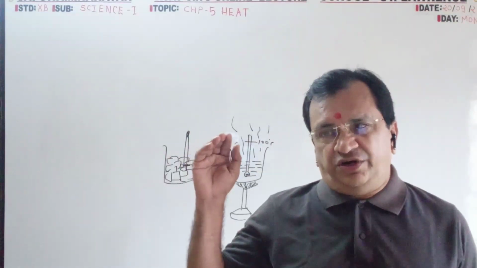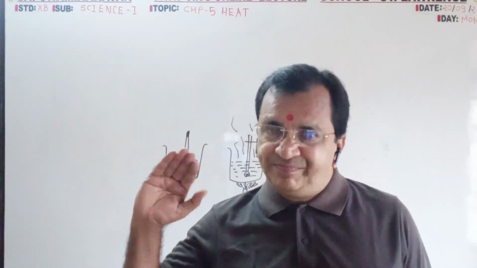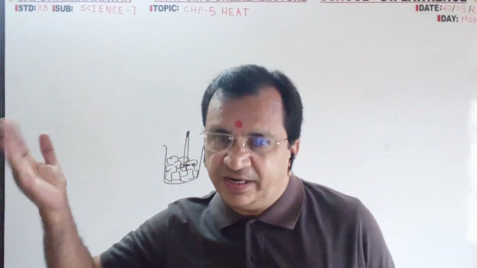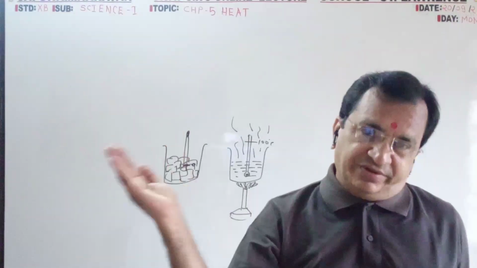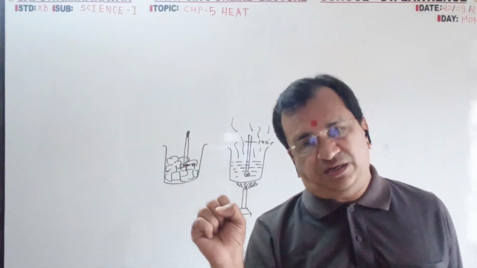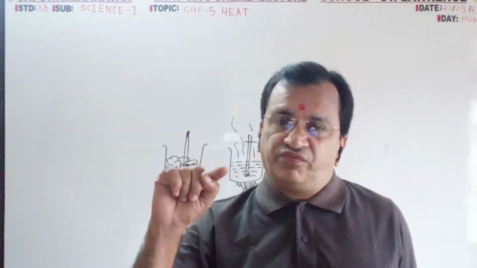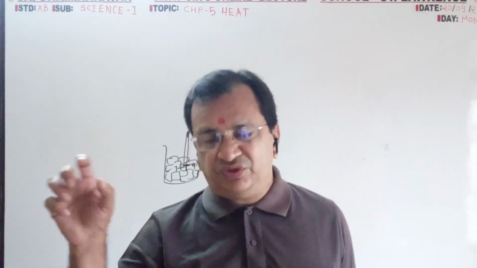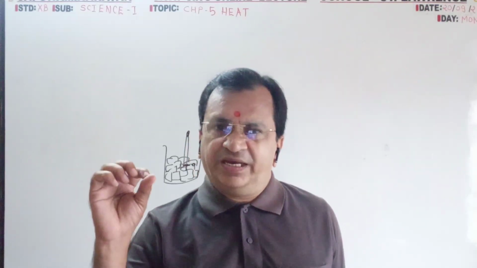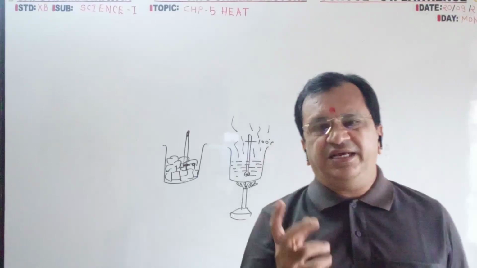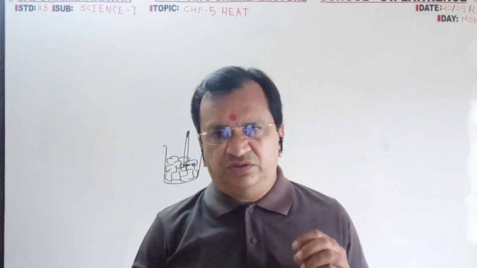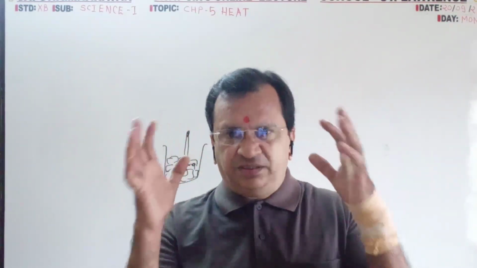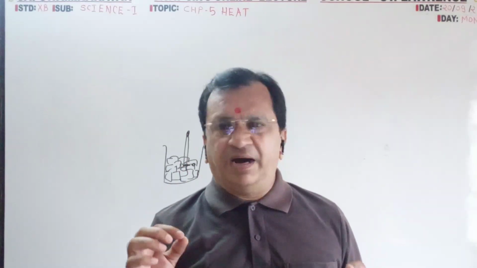Next, at 100 degree liquid gets converted into vapor, and also vapor gets converted into liquid when you absorb the heat. Vaporization or evaporation at 100 degree temperature, melting at 0 degree temperature. So these two objectives you have to note.